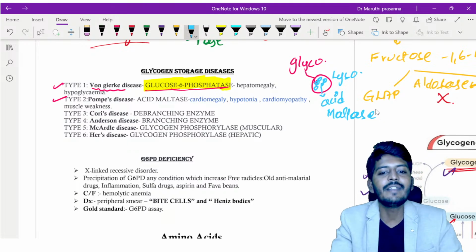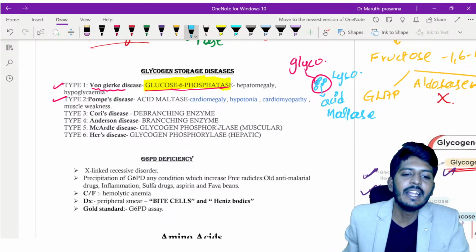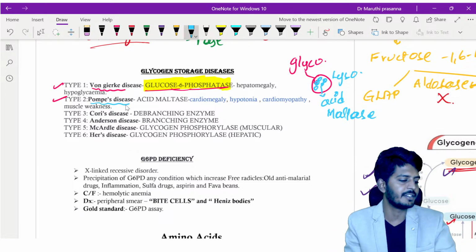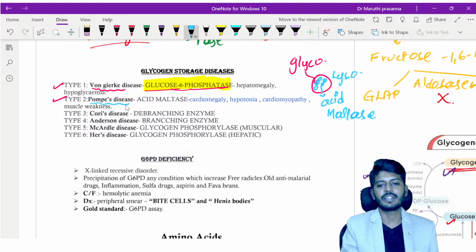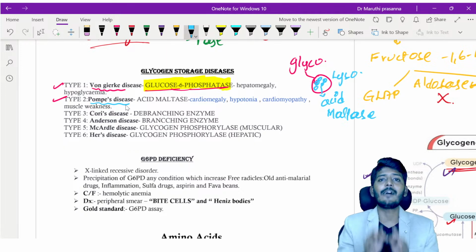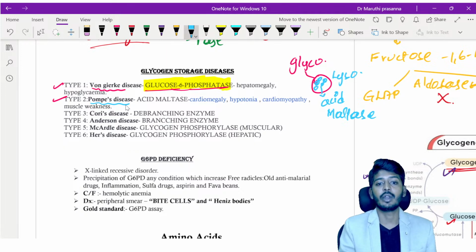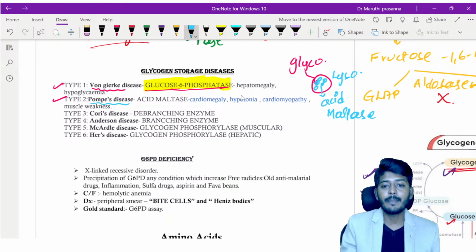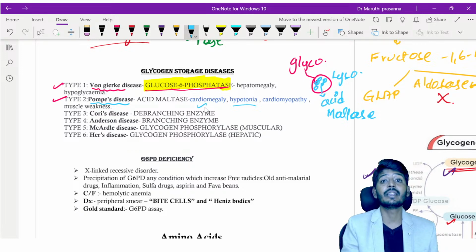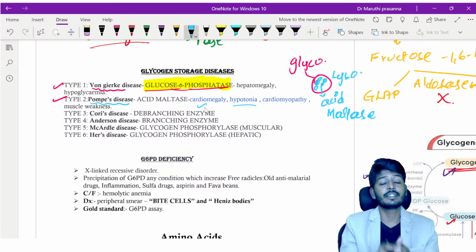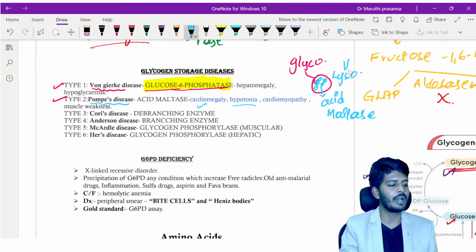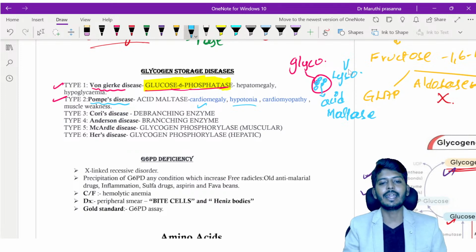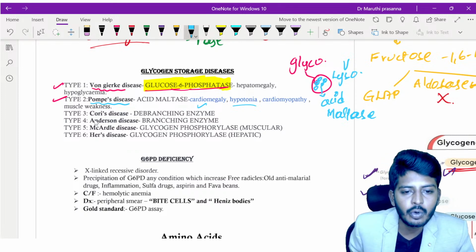Acid maltase. So, if there is a deficiency of acid maltase, it will lead to a disease called Pompe's disease. Acid maltase deficiency. These patients will have mainly affected systems muscle and heart, my dear students. So the patient will have hypotonia, muscle weakness. Then later, if you investigate, patient can have cardiomegaly due to excessive glycogen deposit. Where exactly? In the lysosomes, due to deficiency of which enzyme? Acid maltase.